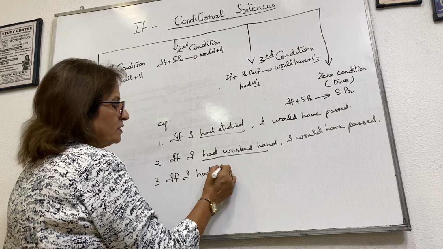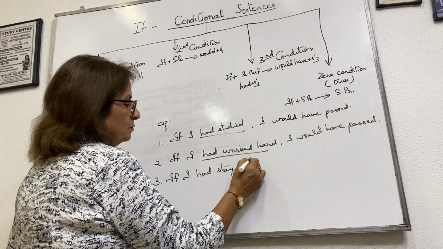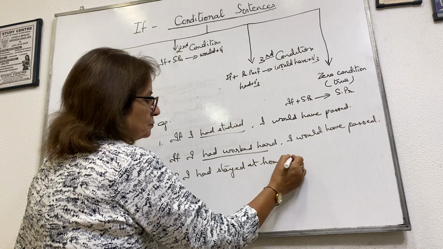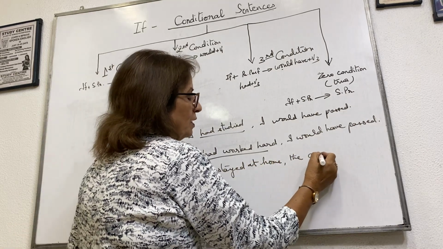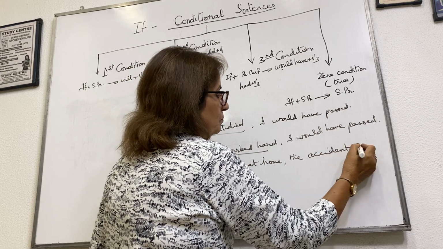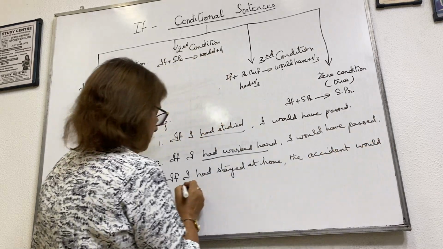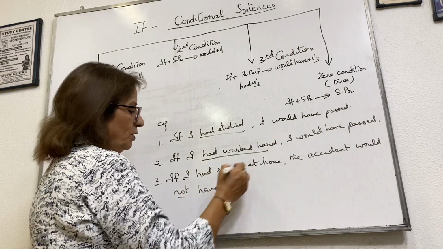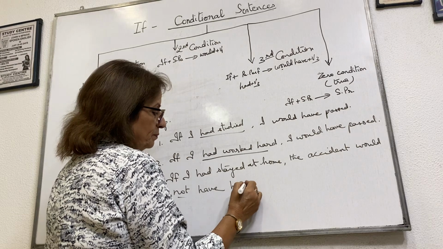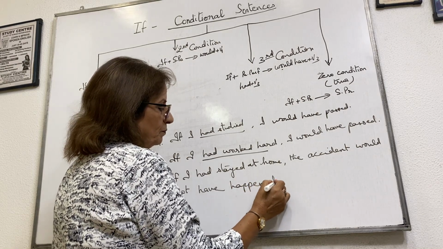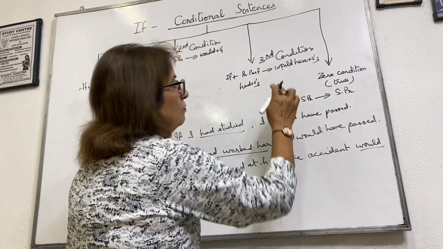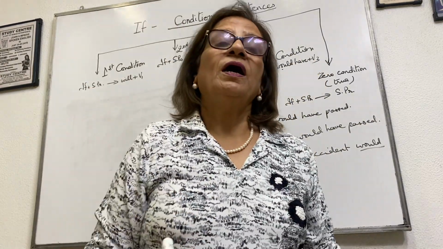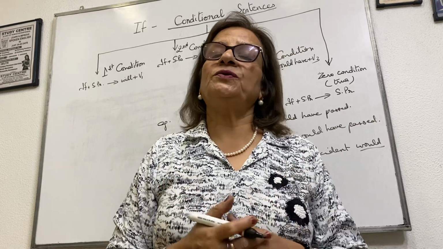If I had stayed at home, the accident would not have happened. I'm using not here, but I'm using the same rule. Would have happened. Verb in the third form. Would have plus verb in the third. Happened, happened, happened. Always when I give you a word, I always tell you the three forms.